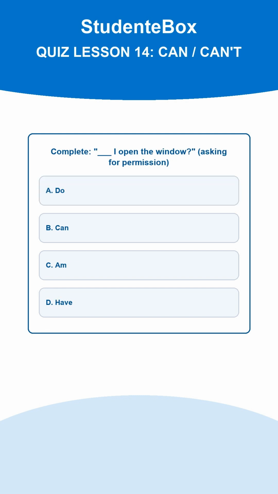Question 9. Complete: ___ I open the window? Asking for permission. A. Do. B. Can. C. Am. D. Have. The correct answer is B. Can is commonly used to ask for permission. La risposta corretta è la B.